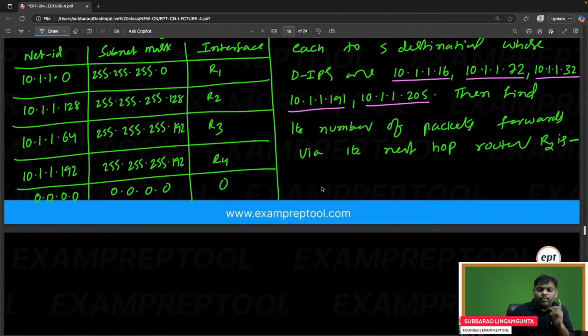Now see one by one. Let me count the number of ones first. If you observe, 192 means how many one bits? 192 is 128 plus 64, so 128, 64.